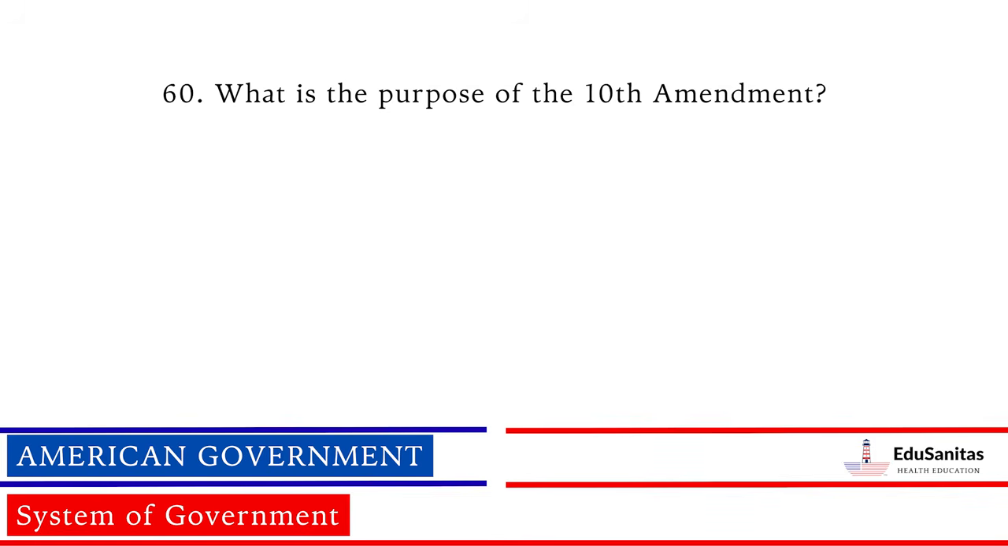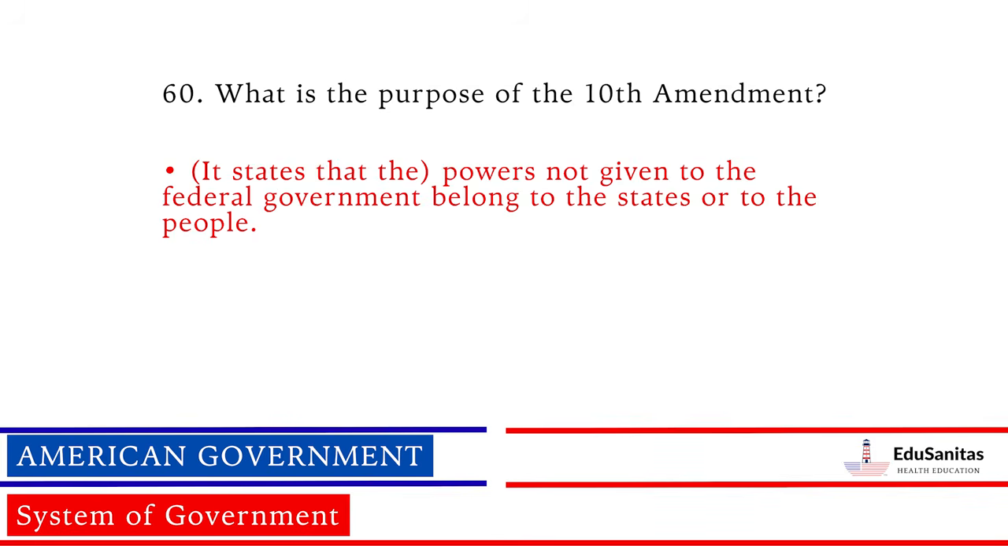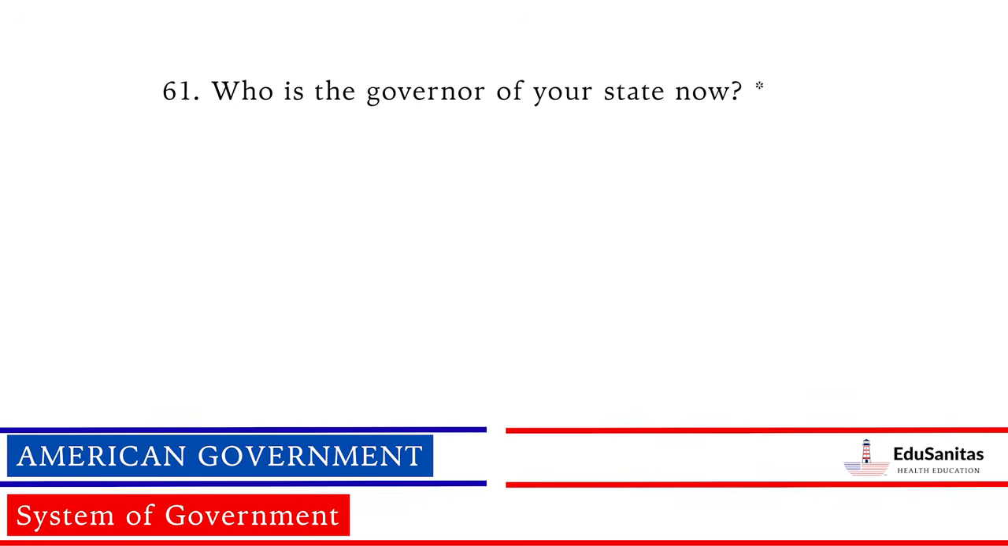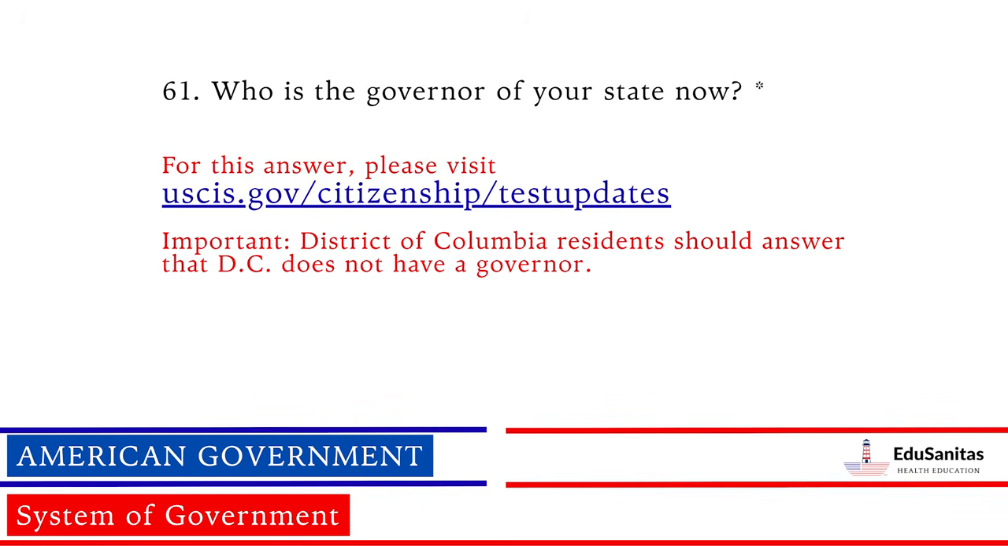What is the purpose of the 10th Amendment? It states that the powers not given to the federal government belong to the states or to the people. Who is the governor of your state now? For this answer, please visit uscis.gov/citizenship/test updates. Important. District of Columbia residents should answer that D.C. does not have a governor.